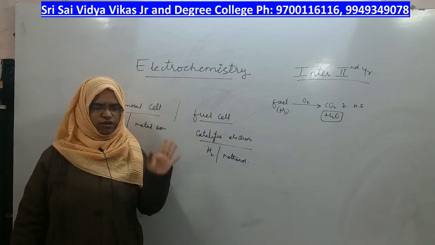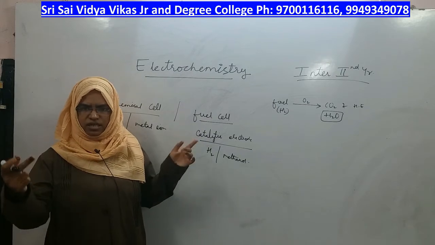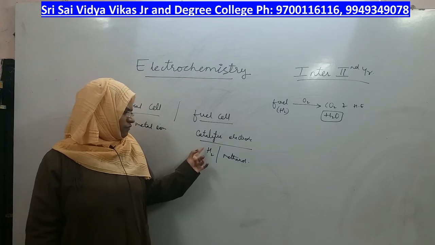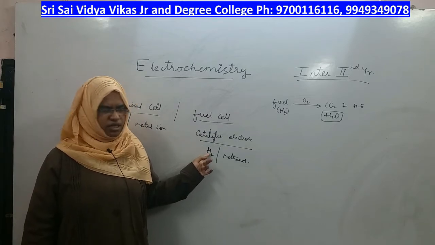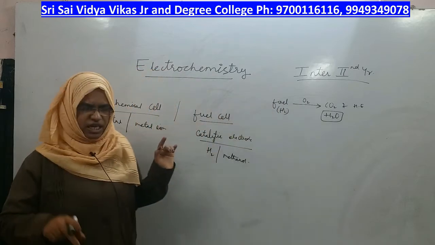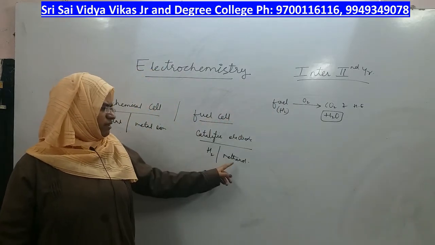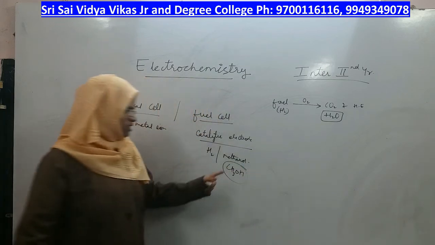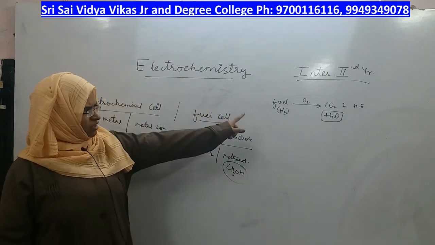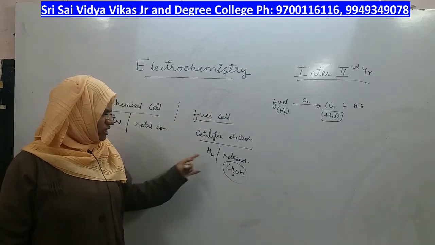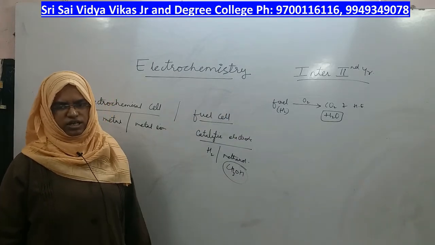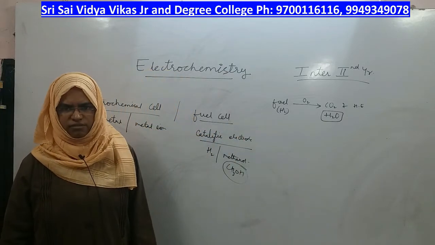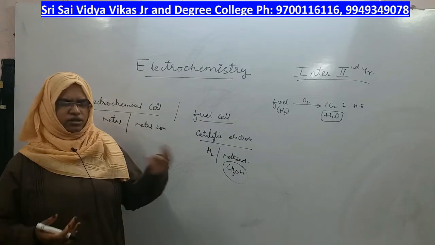Whatever fuel you are passing from one side and oxygen you are passing from the other side, they both react and you will get the oxide of that particular fuel. If you are giving hydrogen gas from one side, it combines with oxygen coming from the other side to give water. And if you are giving methanol from one side, methanol means CH3OH. Is there carbon in this fuel? Yes. Whenever carbon is there in the fuel, you will get carbon dioxide. If carbon is not there, say hydrogen gas, you will get water as a product. And heat energy will not come out; instead, chemical energy will come out. That chemical energy will be converted into electrical energy.